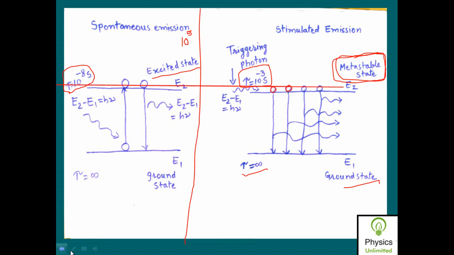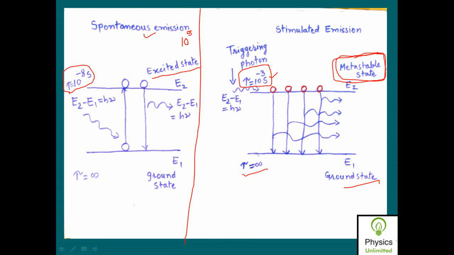So if the atoms remain in this metastable state for a much longer duration, then we can increase the population of atoms in the metastable state E2. These atoms, when they are brought to the metastable state, cannot make a direct transition from E2 to E1 like spontaneous emission. So they spend more time in this metastable state, and that time is of the order of 10 raised to minus 3 seconds.